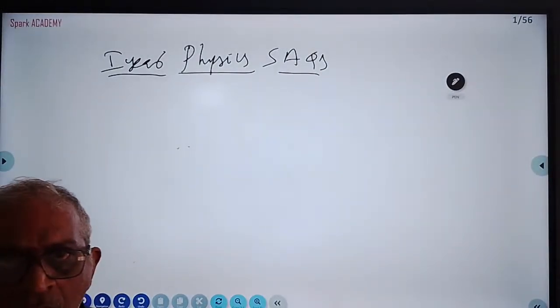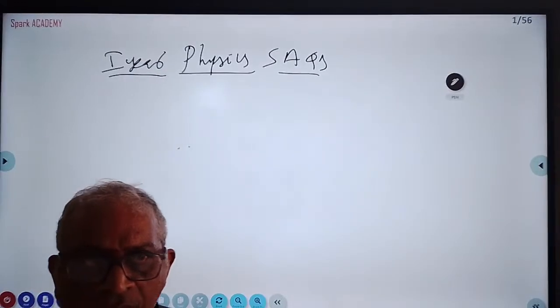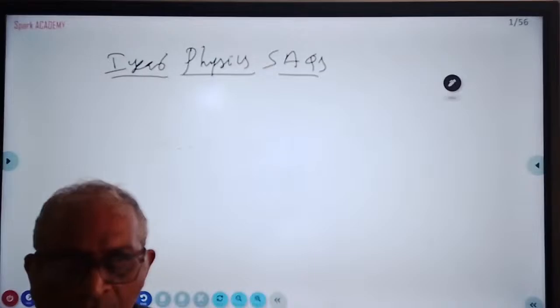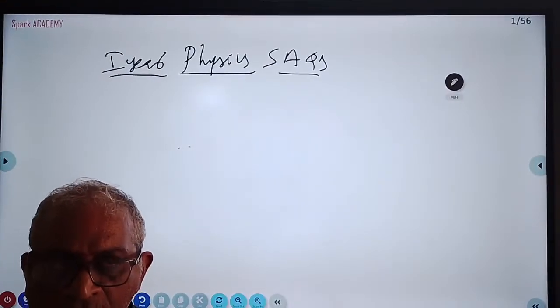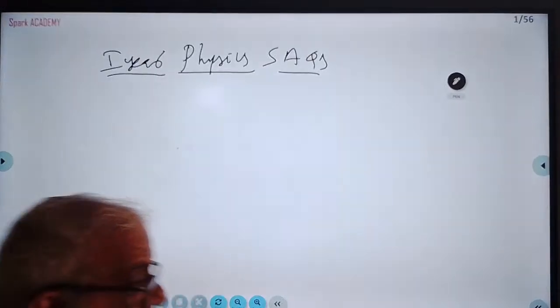Yesterday we started first year physics short questions. We did 4 questions. Motion in a plane we started and we did some questions. The same motion in a plane, we are going to do another question.